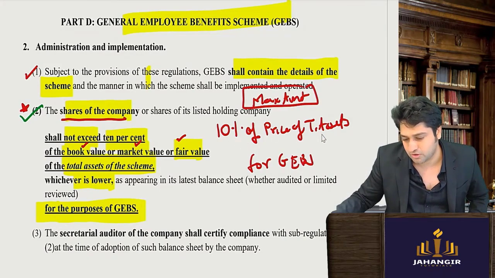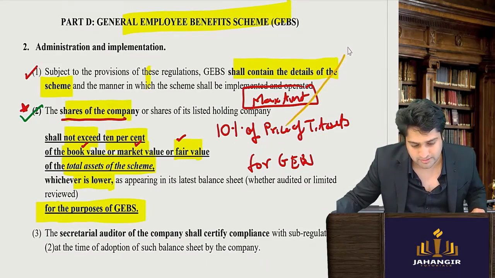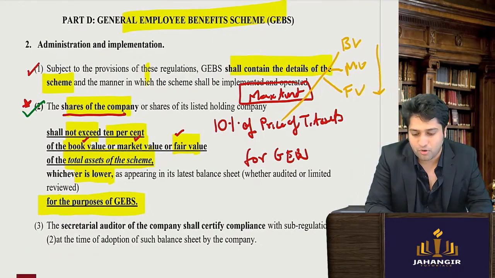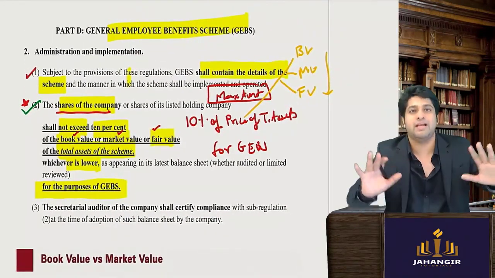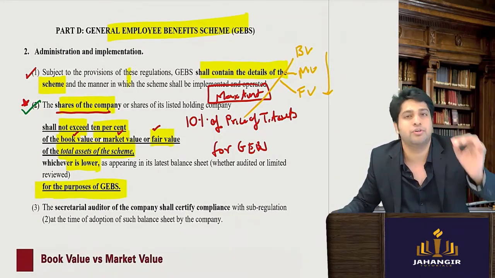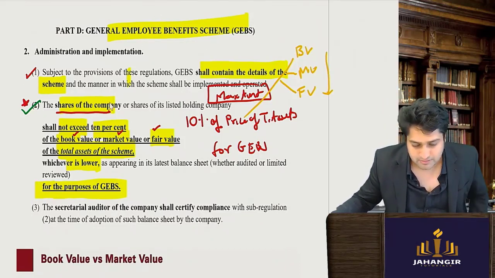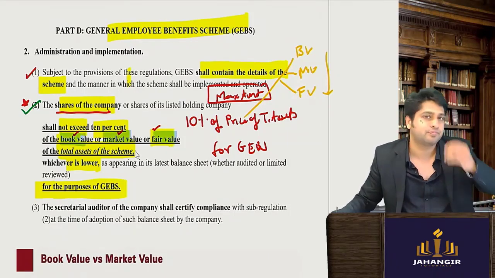10% of the price, and this price is of three kinds: book value, market value and fair value, whichever is lower. Now again, people get confused in this, so take a break, relax, you have a lot of time. I'm explaining an important concept, and then you need to tell me whether you understood it or not. First, let's understand what these three different prices are: book value, market value, fair value.